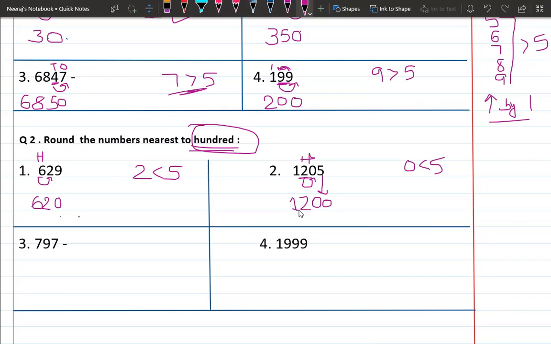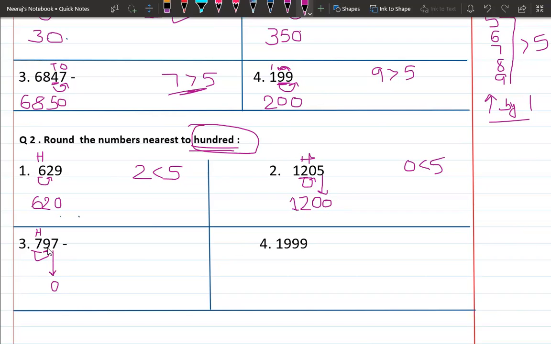Third is 7, which is on the hundreds place. Underline the digit 7, and 9 is next to the digit 7, right? And 9 is pushing the number 7, so the last digit will be replaced with 0. 9 is a very strong number, it is pushing the number 7, and 9 is greater than 5.